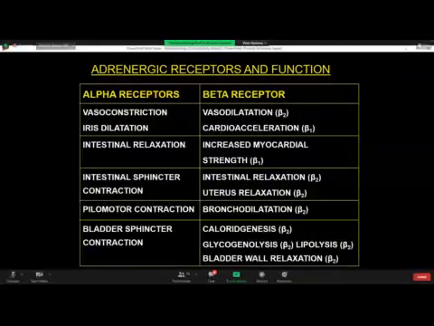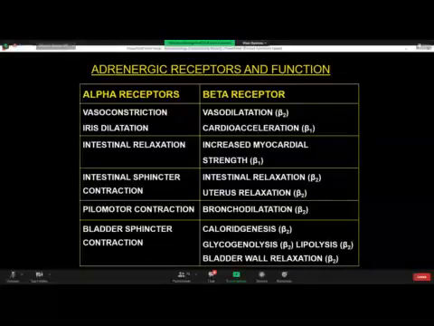Of the arterioles of the heart, skin, lungs, and skeletal muscles, with restoration of the brain blood flow, and cardioacceleration by its action on the pacemaker of the heart. And then there is increased myocardial contractility, and then intestinal smooth muscle relaxation, uterine smooth muscle relaxation, bronchodilation, and then